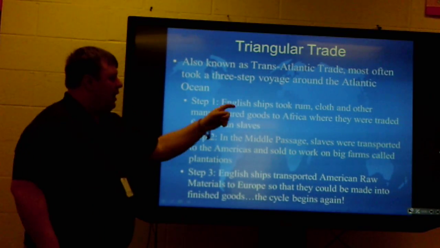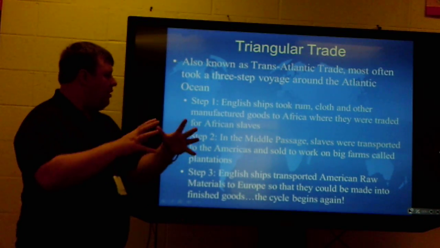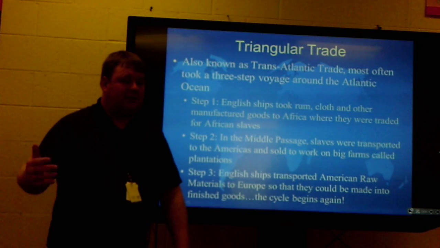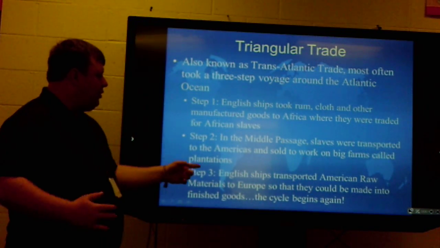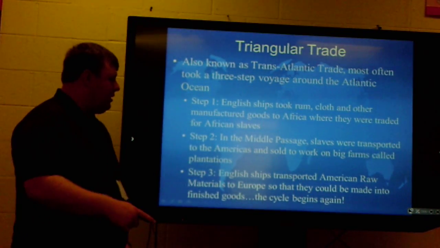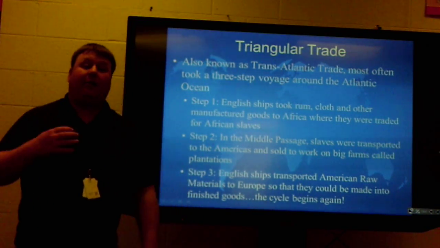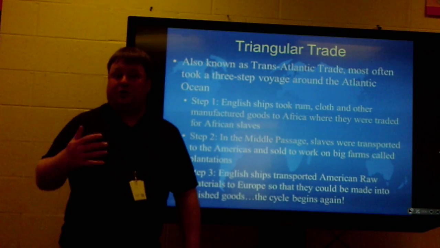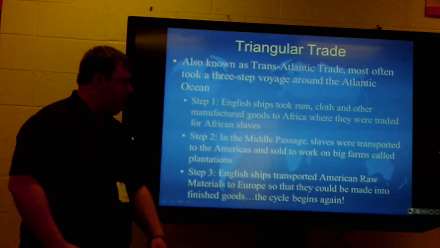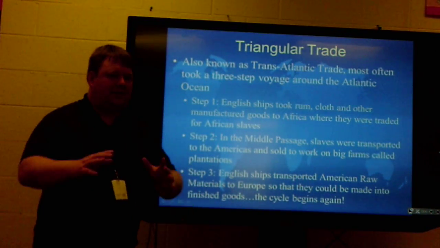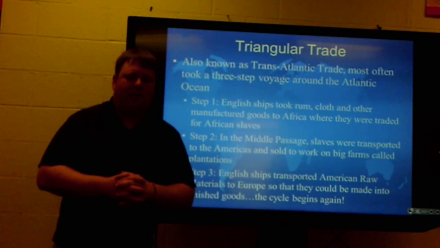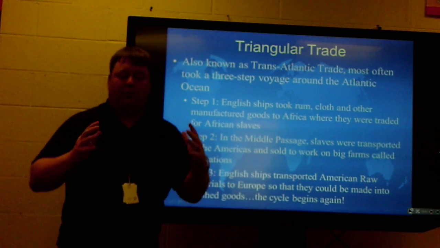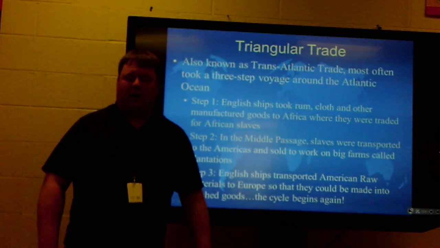Step one, English ships take rum, cloth, and other manufactured goods to Africa, where they're traded for African slaves. Then in step two, the slaves are transported to the Americas and sold, and they work and produce these very labor-intensive raw materials such as sugarcane and cotton and that sort of thing. And that passage that the slaves unfortunately have to come to the Americas on is what is known as the Middle Passage. It was a very, very brutal journey of about 3 months, and a lot of people died on it.